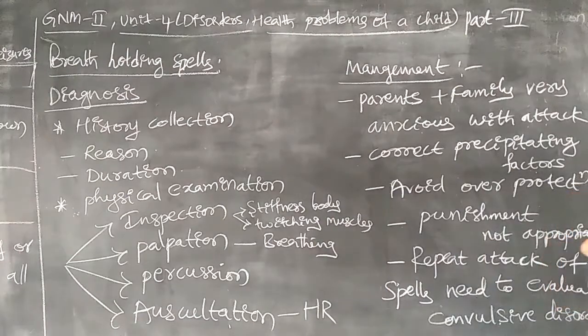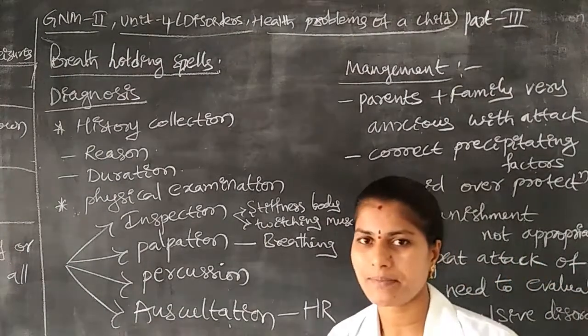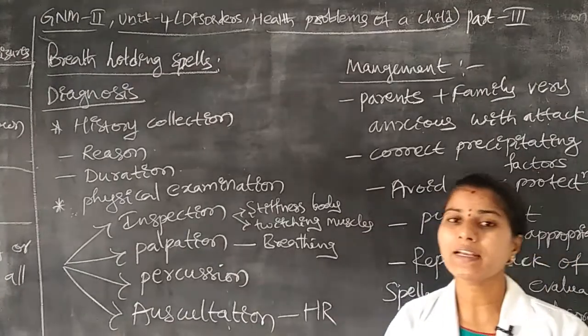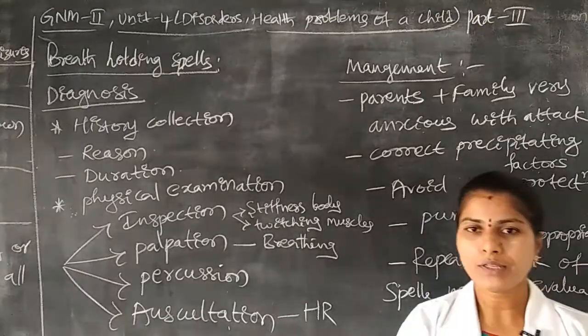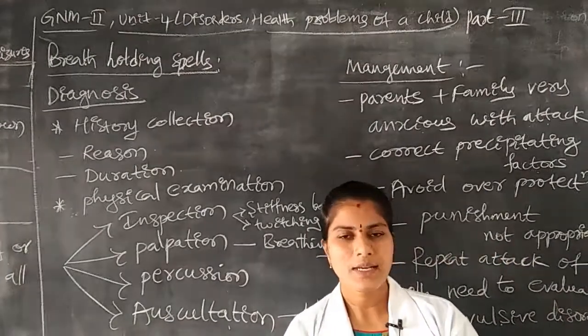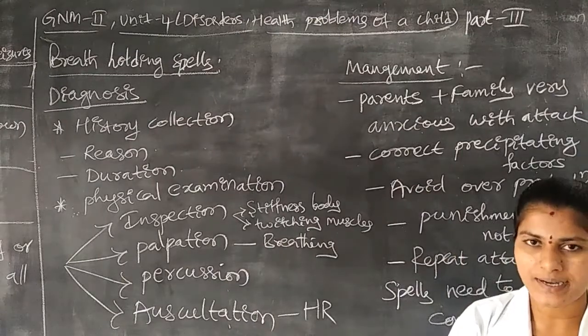Next, sometimes repeated attacks, meaning frequently, regularly, the child having this type of breath holding spells leads to some type of complication in the children.